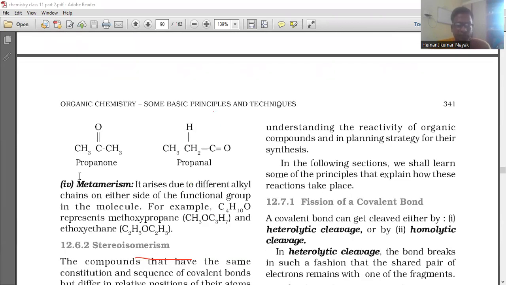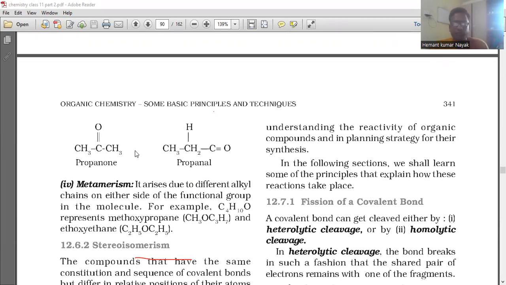Another example of position isomerism is CH3COCH3, propanone, and CH3CH2CHO, propanal. And the next category is metamerism. It arises due to different alkyl chains on either side of the functional group in the molecule. For example, C4H10O represents methoxypropane, CH3OC3H7, and ethoxyethane, C2H5OC2H5.